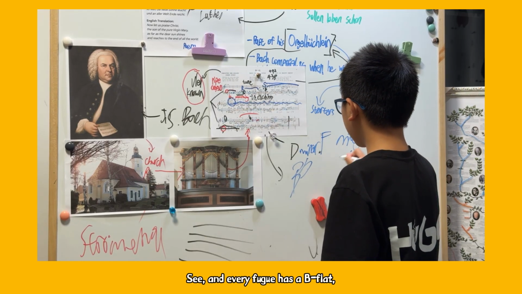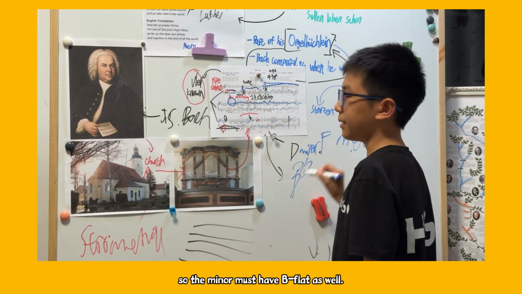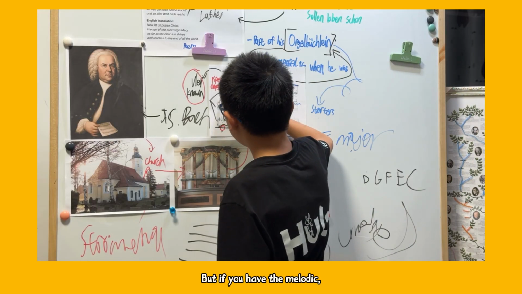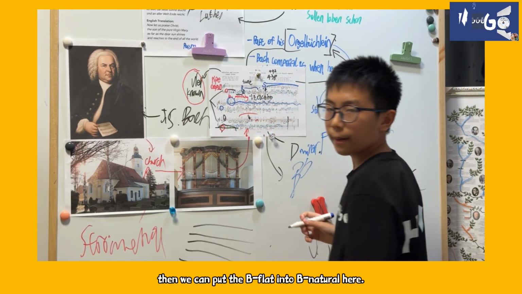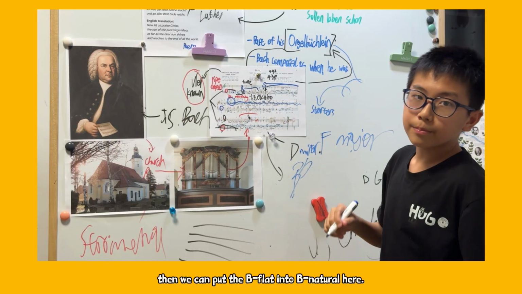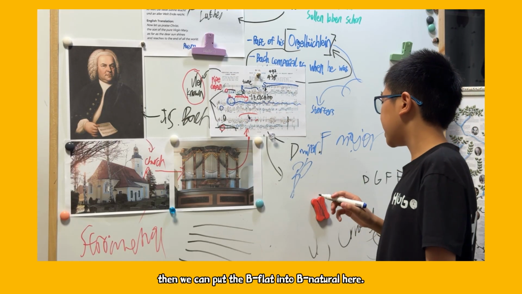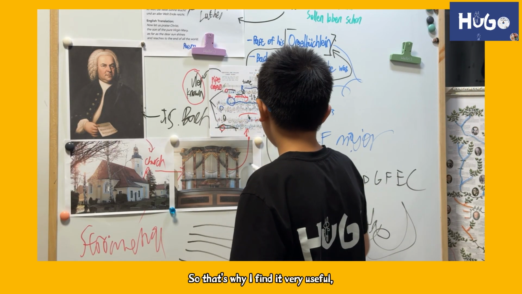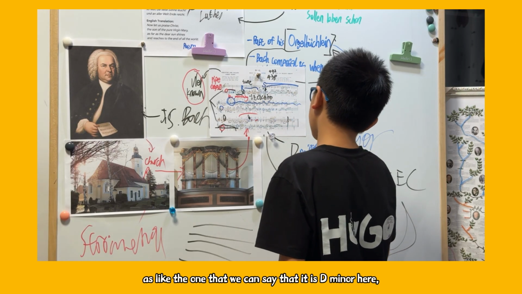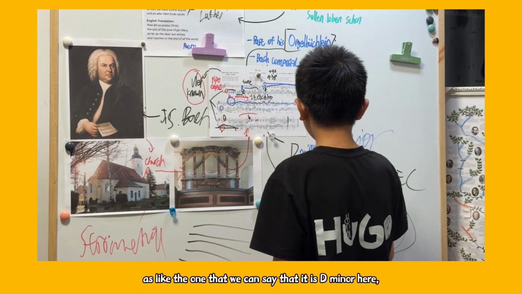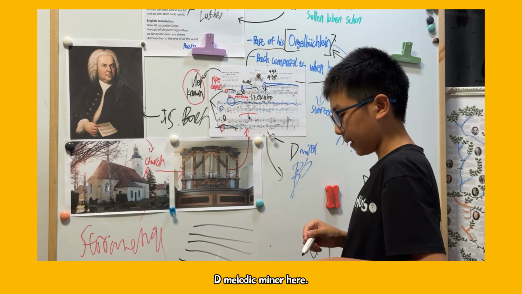See? And F major has a B flat, so D minor must have a B flat as well. But if we have the melodic, then we can put the B flat into a B natural here. So that's why it's very useful, and we can say that it is D melodic minor here.